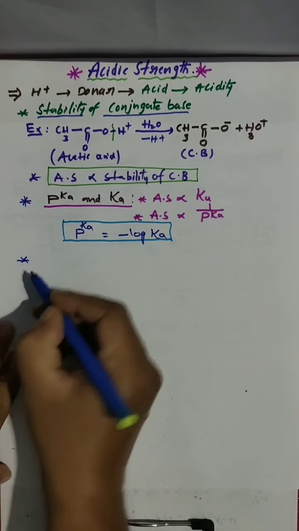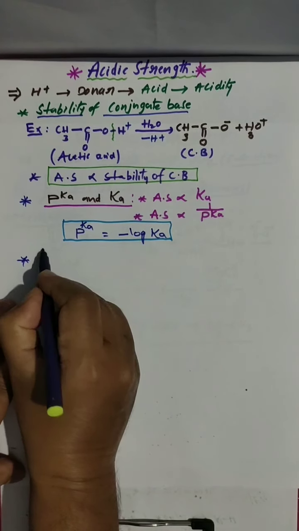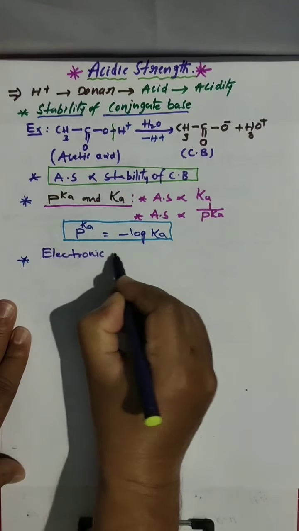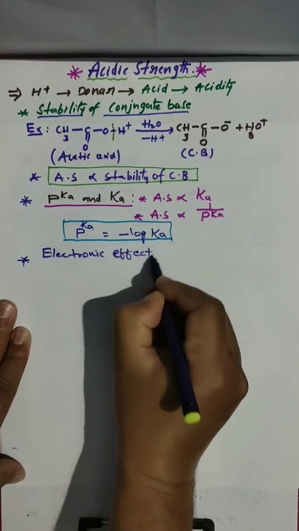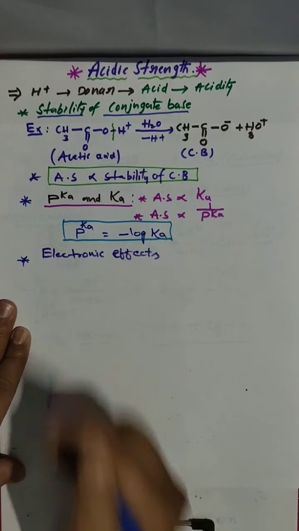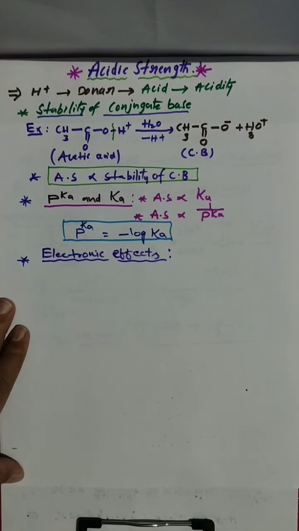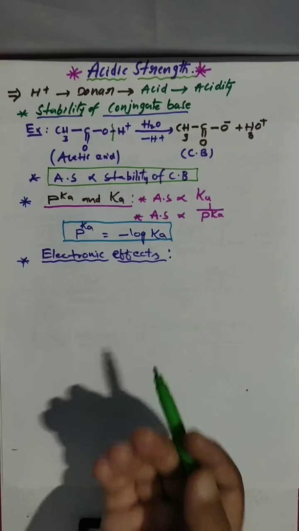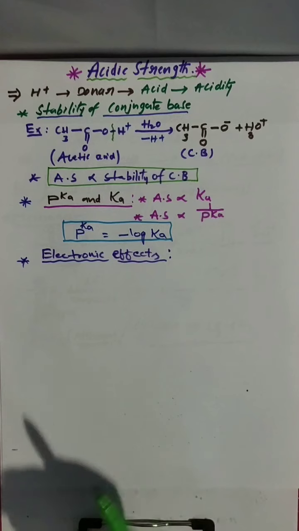Next, another important phenomenon: electronic effects. Electronic effects have a lot of impact on acid strength or base strength. We have a number of electronic effects like resonance, inductive effect, hyperconjugation, electromeric effect, like this.